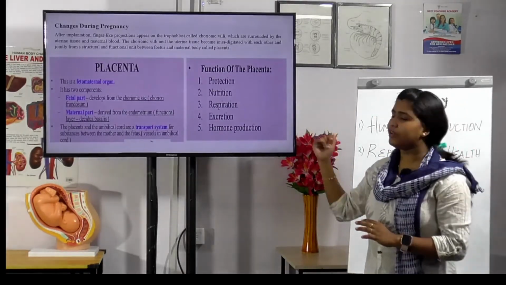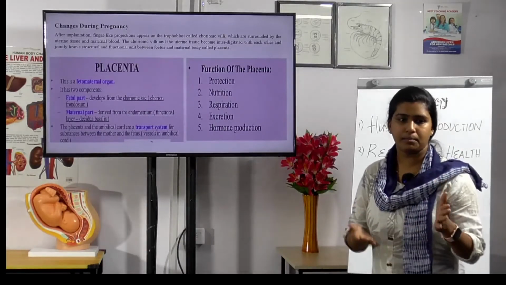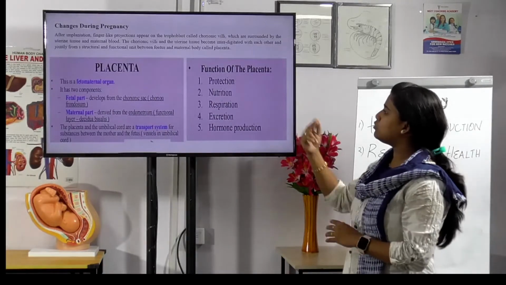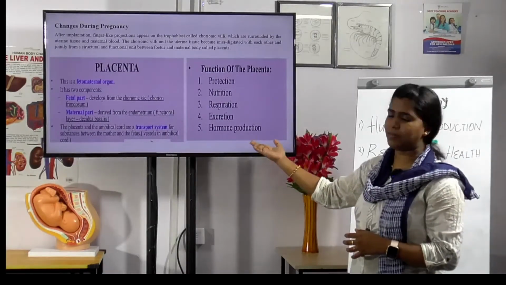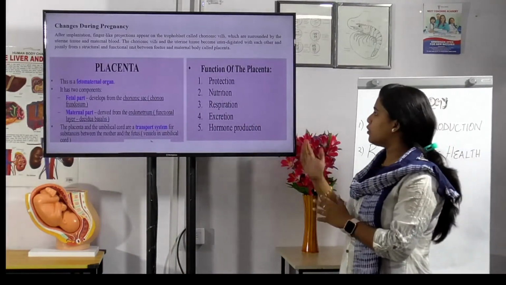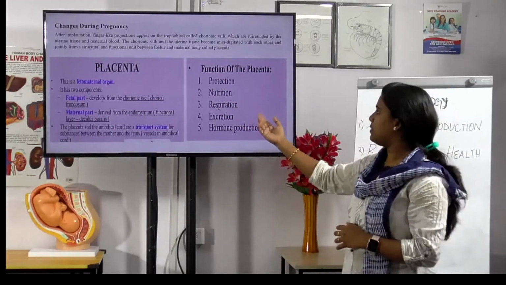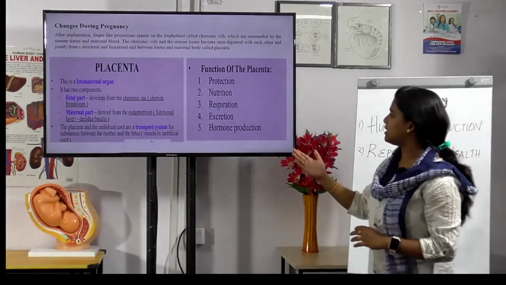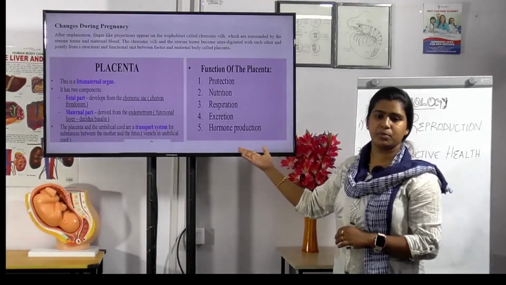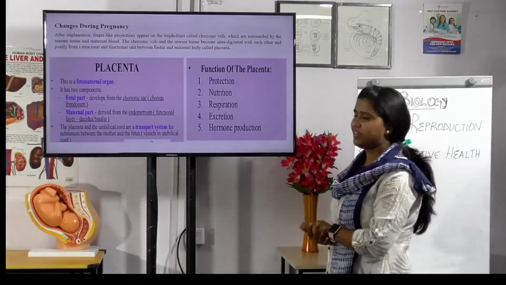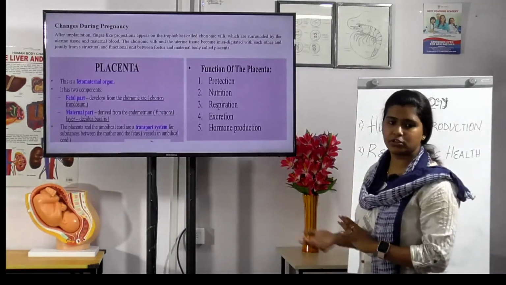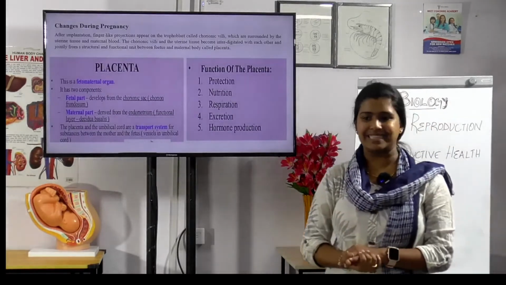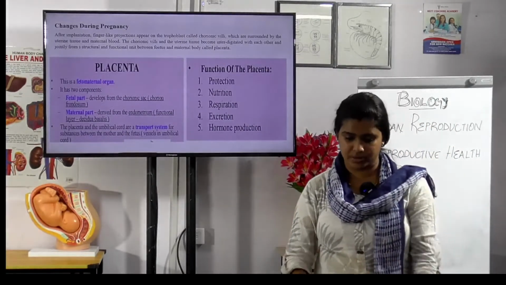Okay, and let us see what a placenta is. It is a feto-maternal organ, the organ that connects baby and mother, and it has 2 components, one is the fetal part and the other is the maternal part. The fetal part develops from the chorionic sac, that is from the baby, and the maternal part is from the endometrium. The placenta and the umbilical cord are the transport system for substances between the mother and the fetus. Now let us see the functions of the placenta: protection, nutrition, respiration, excretion and hormonal production.